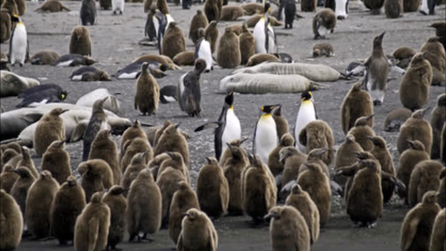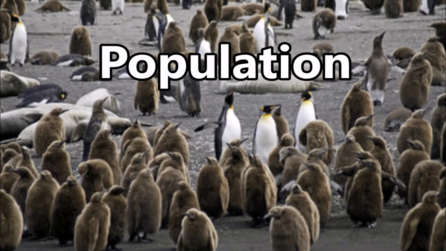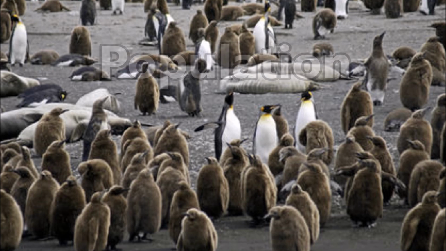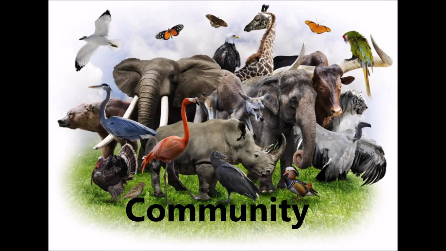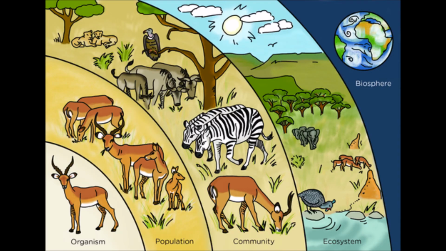Organisms of the same species that live together and reproduce in a particular area at a given time are referred to as a population. Groups of different populations that live together in the same area and depend on each other for food are called a community. The pictures show how an ecosystem forms from different levels of organization.